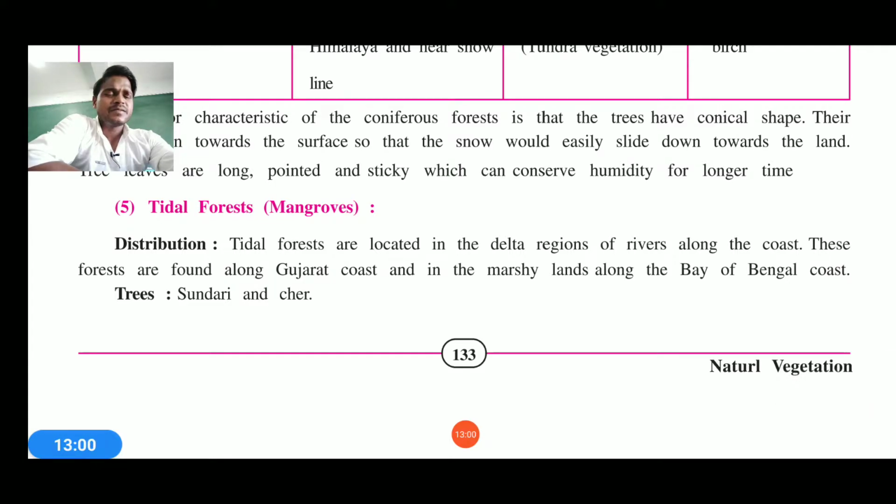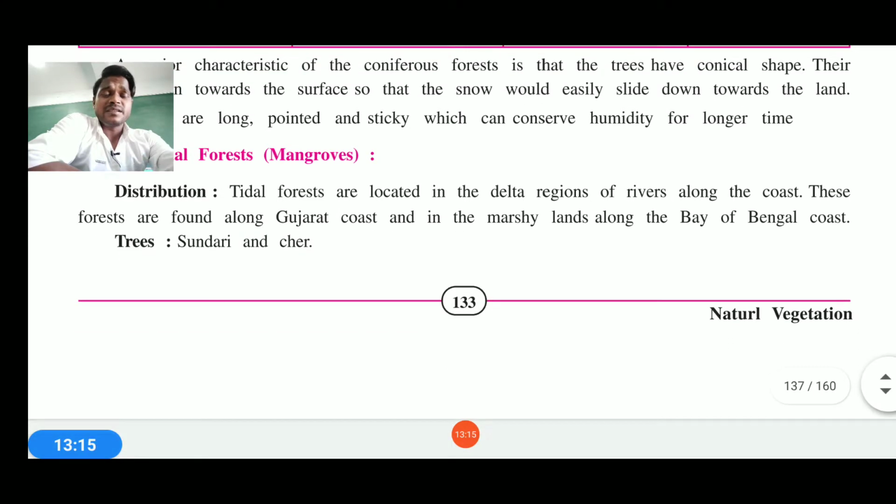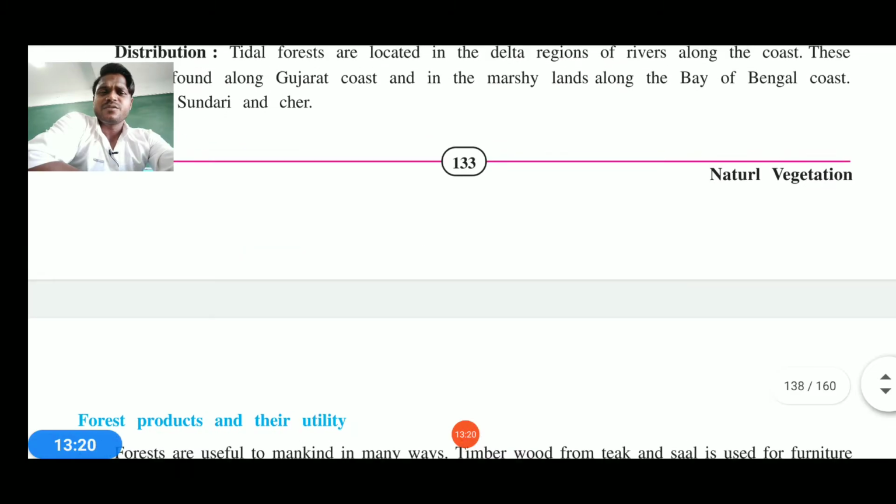Tidal forest means the forest which experiences 2 to 3 tides per day. The tidal forests are located in the delta regions of rivers along the coast, and forests are found along Gujarat. Then you can go to the islands along the Bay of Bengal. Trees like Sundari trees are there, then other trees are also grown here.